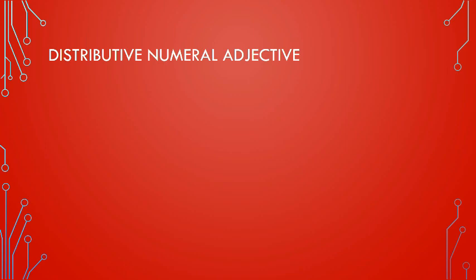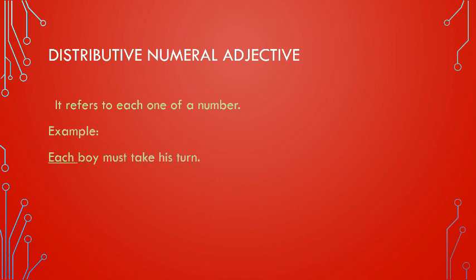Distributive numeral adjective. Distributive numeral adjective refers to each one of a number. It is used to refer to members of a group as individuals. Example: each boy must take his turn. Every word of it is false.